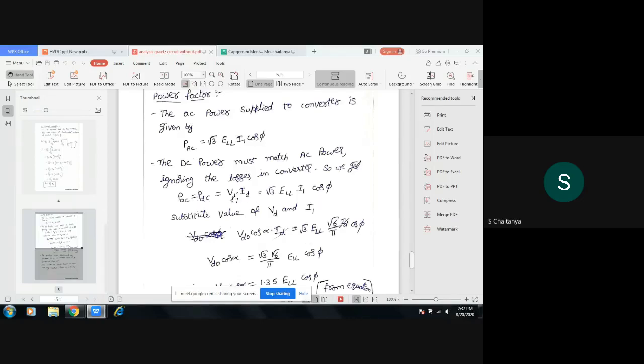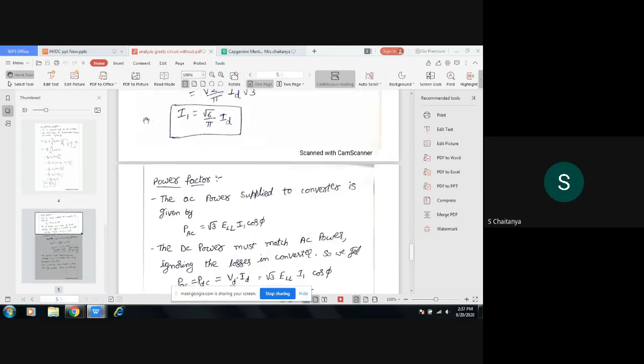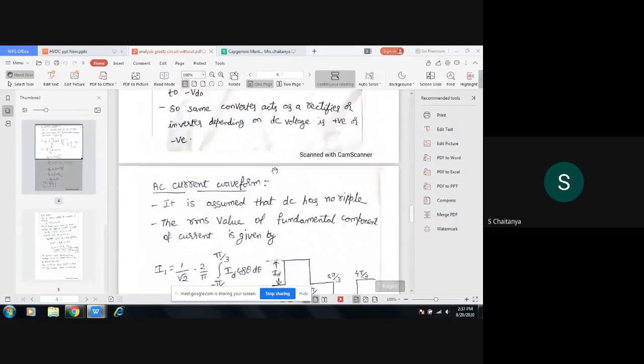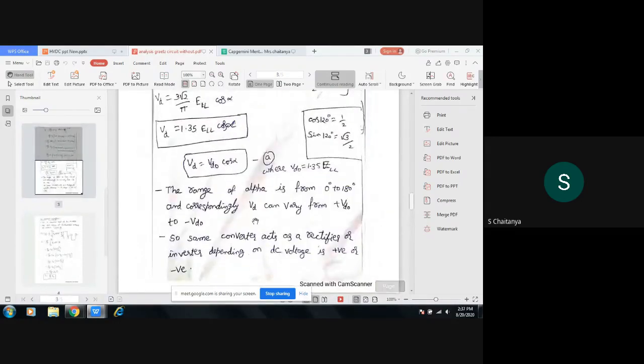Power is given by V into I, right? So VD into ID equals root 3 ELL of I1 cos alpha. Substitute the values of VD and I1. I already got the I1 value: root 6 by pi ID. And the VD value is VD naught into cos alpha.